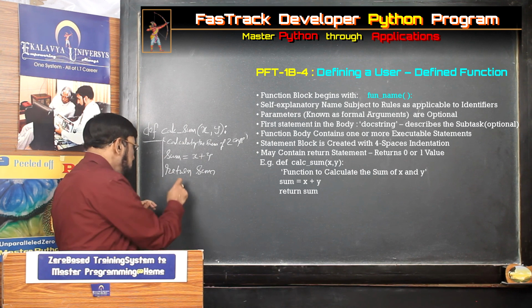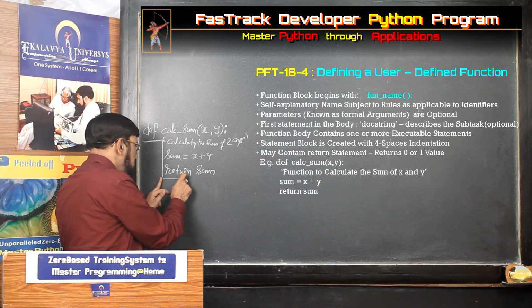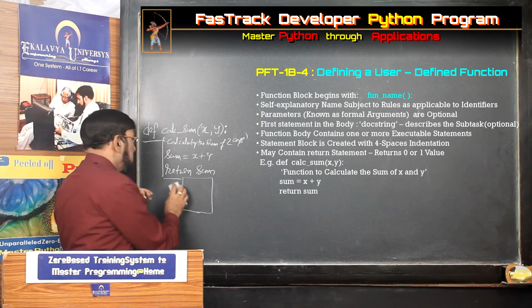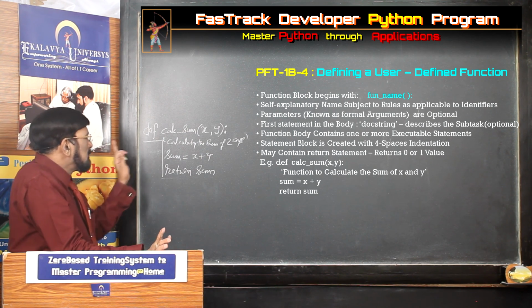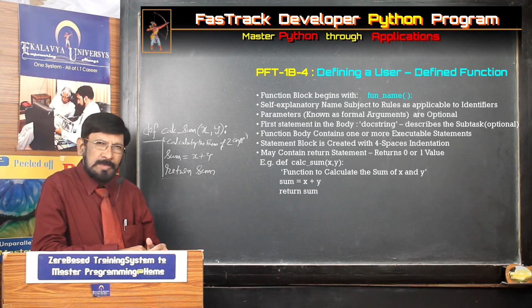Suppose within this you have to create one more block, what do you do? Four spaces here, and within the function you can create one more block if it is required. However, I don't want to confuse you; contextually, I will explain. This is the syntax of defining a user defined function.